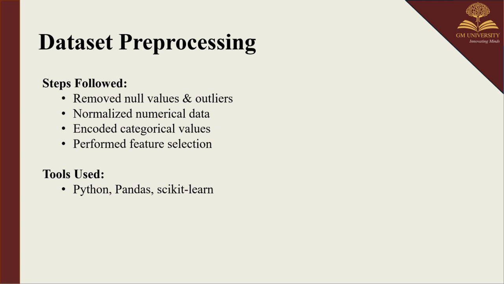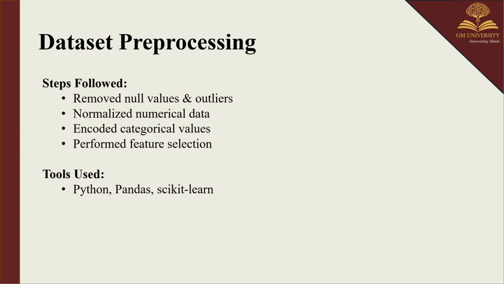Then data transformation. In this, we have two parts, that is normalization and encoding categorical values. Normalization means scaling down numerical values like rainfall or NPK levels so they contribute equally during model training. Encoding categorical values here means converting textual data such as crop type into numerical format using techniques like one-hot encoding.